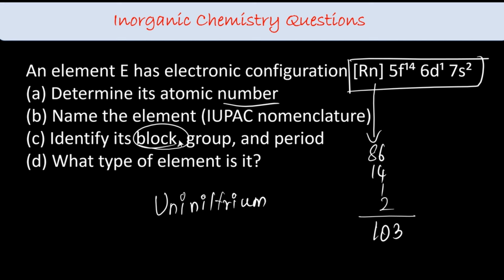Identify its block. For the block, where the incoming electron is getting added: it is added in d. So that is the d block. Then identify the group. It's group 3. All f block elements belong to group 3. Then period. It is the 7th period because 7s2 is there. What type of element is this? Since 5f14 is completely filled, this is a transition metal, not an inner transition metal.